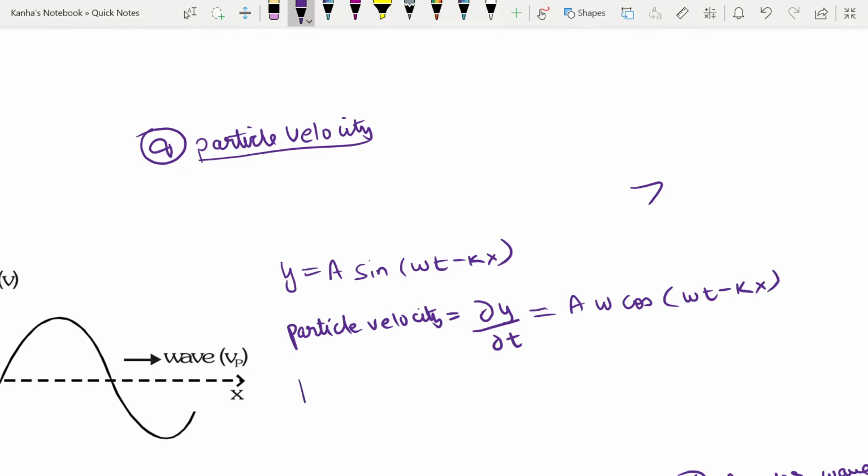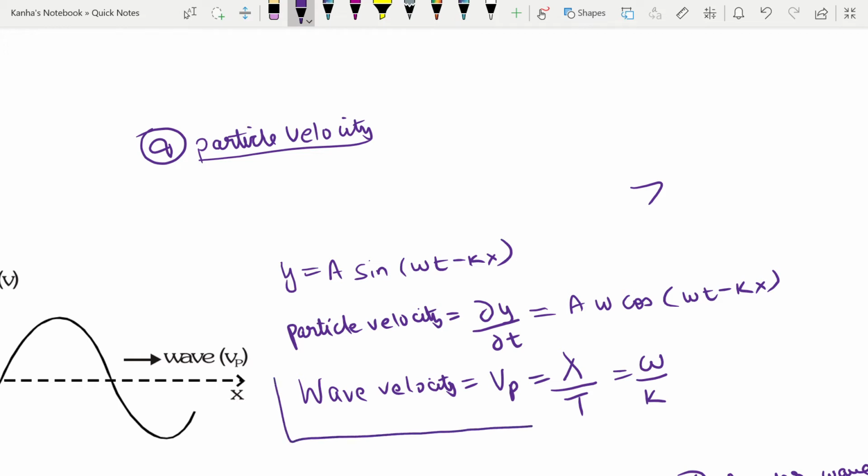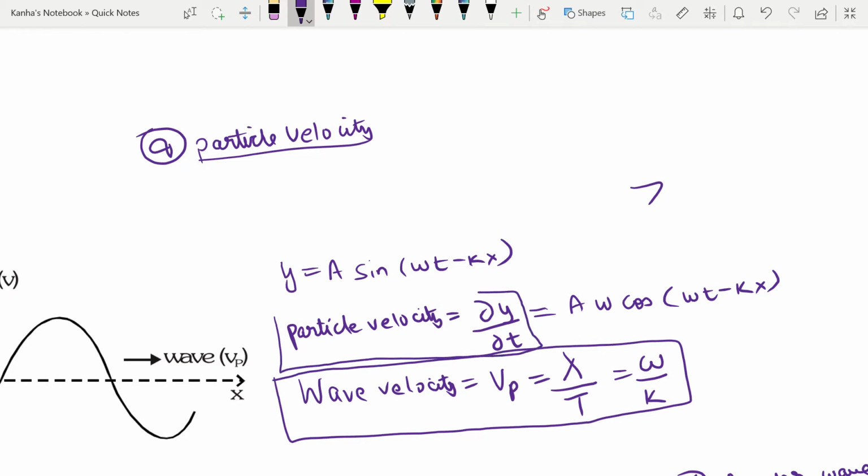Now how is the wave velocity defined? Your wave velocity, which will be given by vp in the papers, is nothing but lambda divided by the time period, which will be nothing but omega by k, because k is equal to 2 pi by lambda. So this is your wave velocity, this is your particle velocity. These two are different things.